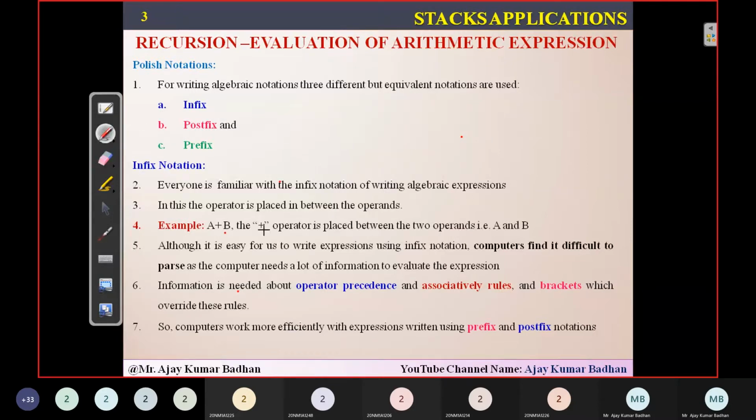So computers, as I told you, can most easily and effectively understand something called prefix and postfix notation. Whatever expression you are giving will be converted into a prefix and postfix notation. For example, even if you are giving addition of two numbers, c equal to a plus b, first this will be converted either into a prefix form or into a postfix notation. Then only the operating system will start operating on that, whatever addition and subtraction need to be done. So what is this prefix and postfix? Let's look into this.